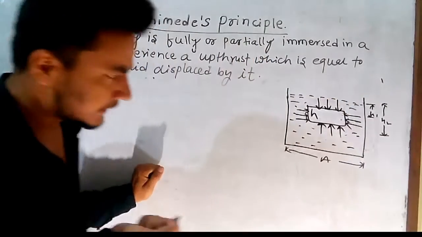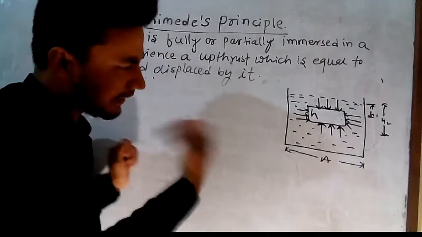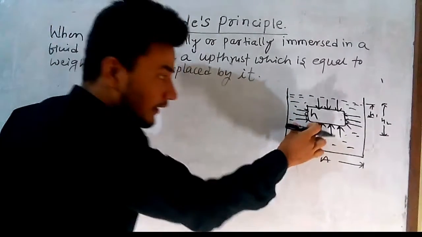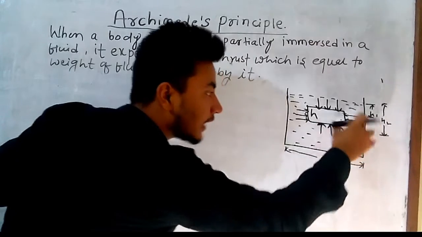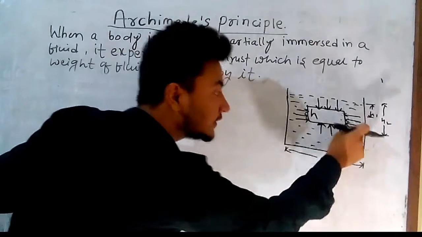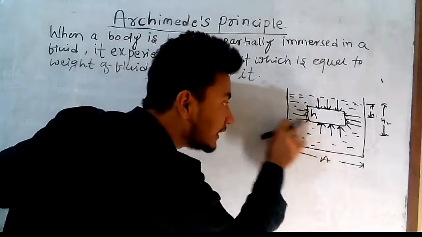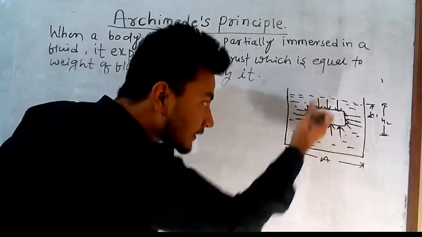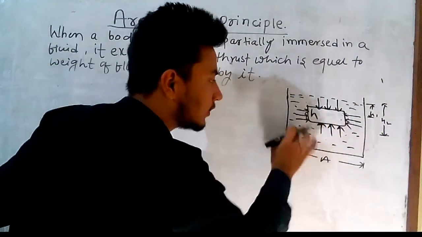Okay, so from this figure, what do you understand? From this figure, I can tell that this lateral pressure and this lateral pressure are opposite in direction. So these pressures cancel out each other, because this lateral pressure is in this direction and the other is in the opposite direction. They are the same magnitude in opposite directions, so they cancel out.